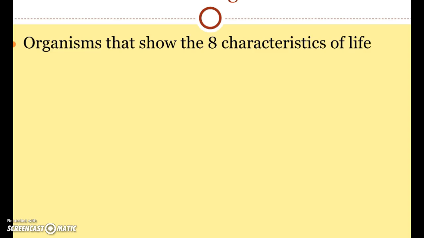Definition of living: obviously, an organism that shows the 8 characteristics of life. Dead was once living, but is no longer showing the characteristics of life, so that's different. A piece of wood, you could say, was living at some point, but it was living only as a tree, not as a piece of wood, so that would not be considered living either.